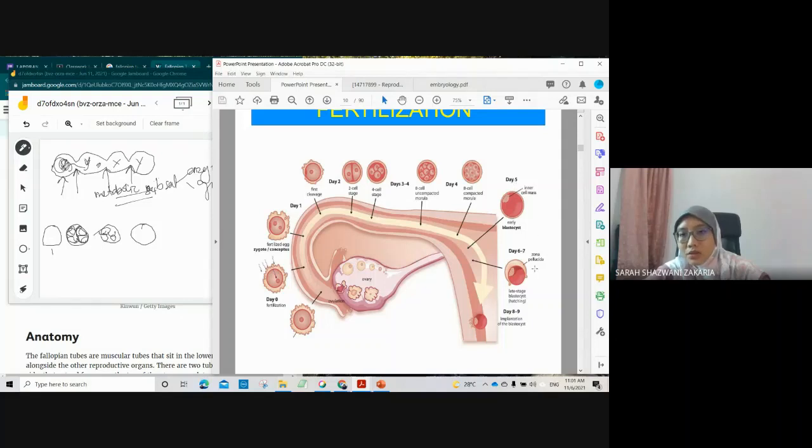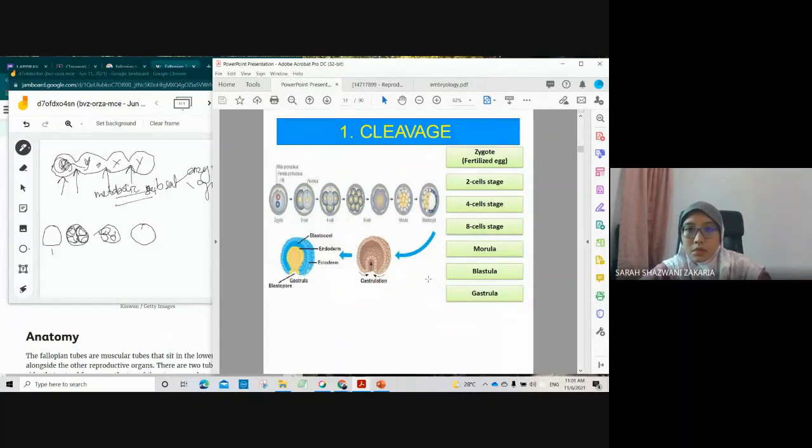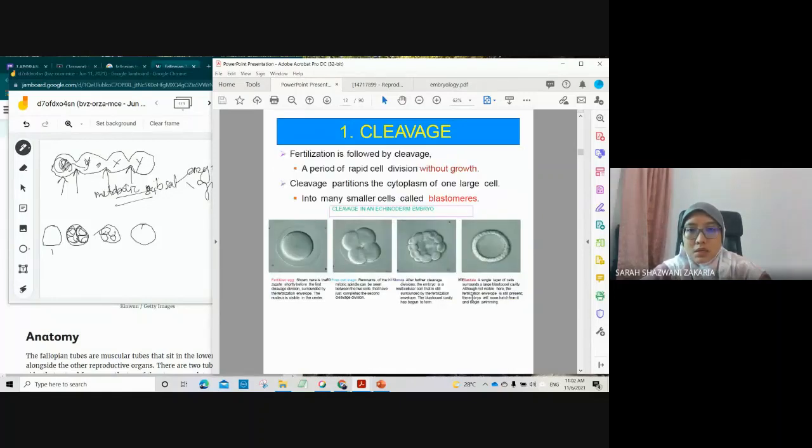Then gastrulation, which is not shown here, when we can observe the three layers of tissue. This part is repetitive: morula, blastula. Next.